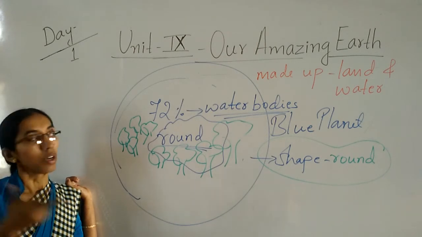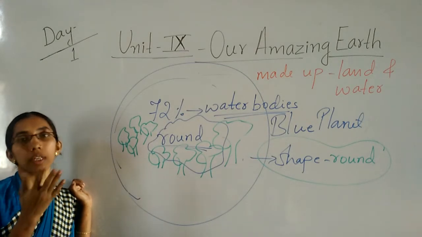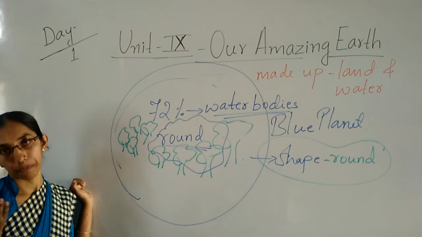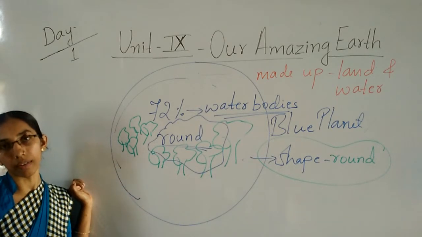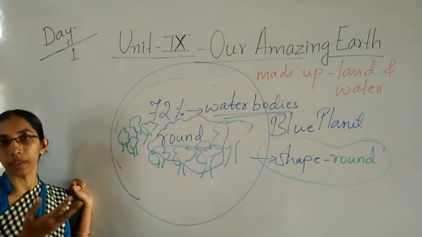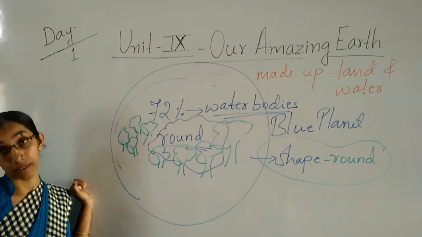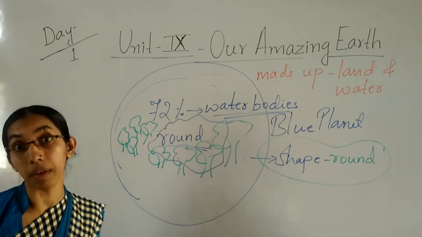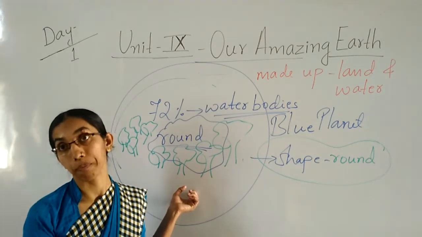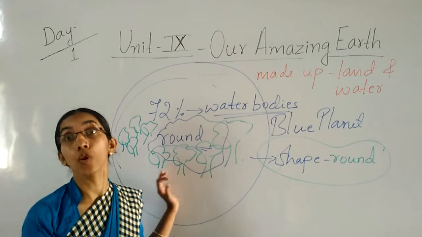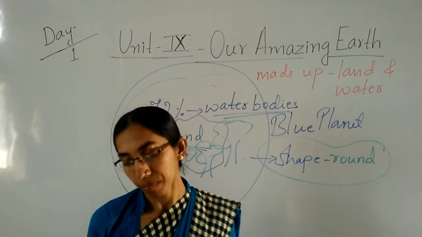When there is water, we can see trees and plants that will get food. If there is air, then plants and trees can survive. All living things can survive. Yes or no? Yes. So whatever basic things we need, we get on this earth. So the earth is also called the living planet.